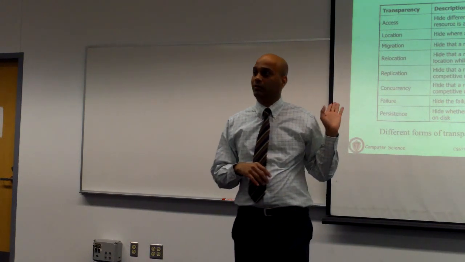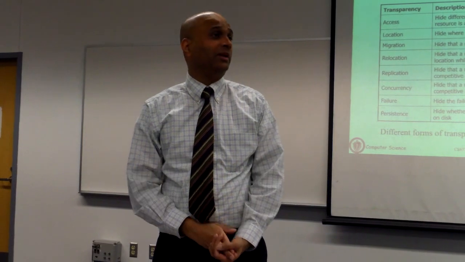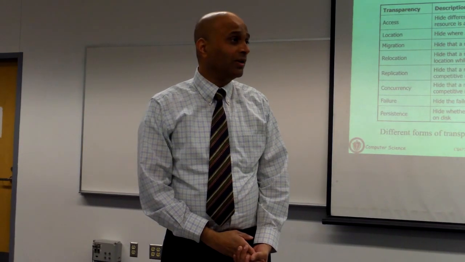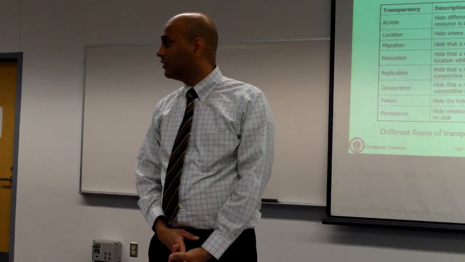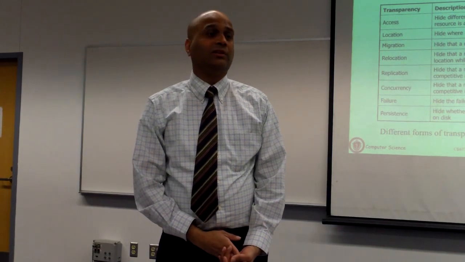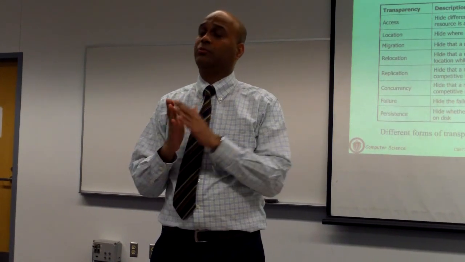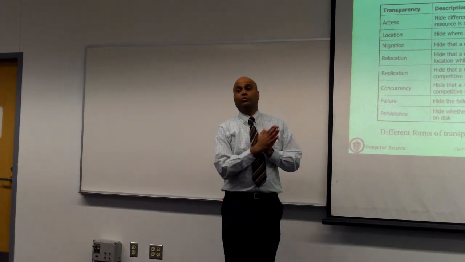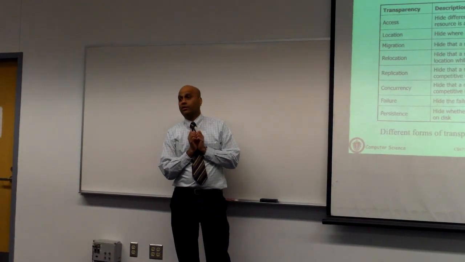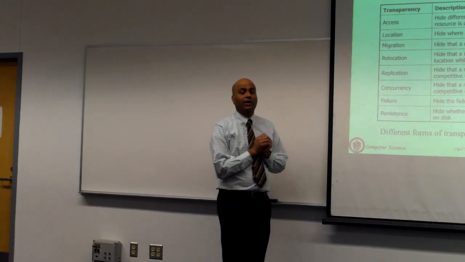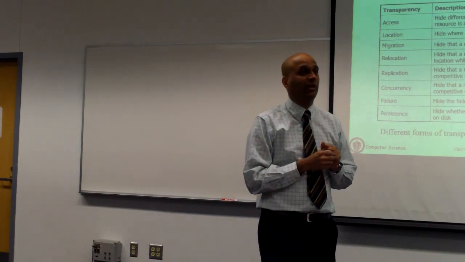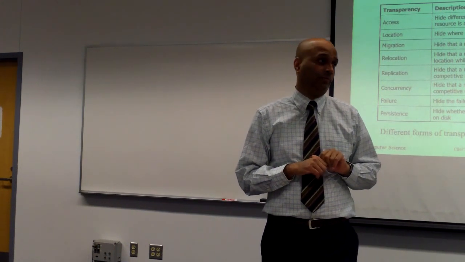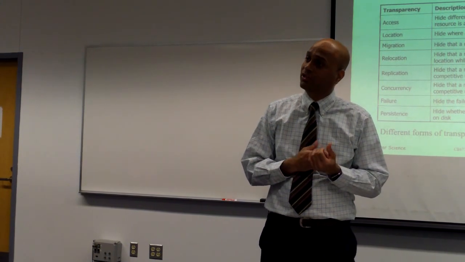I'm not going to go into all of this now because we haven't actually looked at them in any detail. The only thing you need to understand at this point is that when you design your system, there are going to be numerous design choices. An important part of the design choice is what aspects of your system you expose to users and what you are going to hide. If you hide something, then the users don't need to worry about it. You take care of it internally. There are good reasons to hide things and not complicate your system design, but in some cases it's good to expose a few things to the user so they get to choose as well. So that's a balance that you have to achieve.